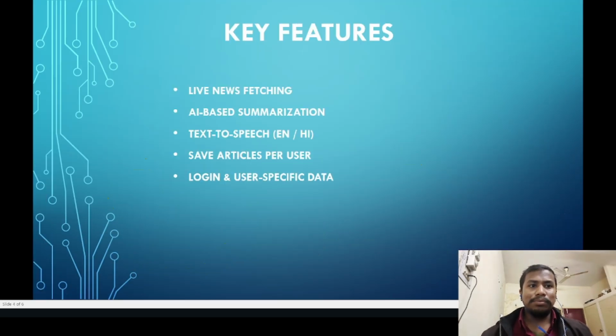The key features of the project: it fetches live news from different sources and provides it on one platform. It also provides AI summarization of large paragraphs of AI news as short, quick overviews. It also lets you listen to the news in Hindi and English, and save the articles per user.